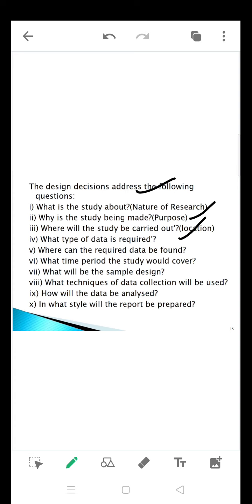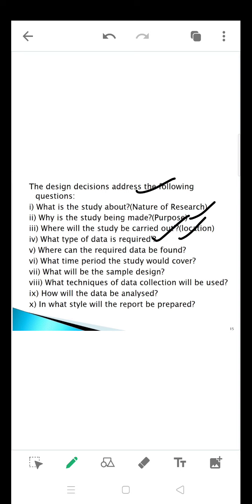The location, because the researcher will be finding a particular location to conduct a research. You cannot do a research anywhere, and you cannot collect the data elsewhere. So you will have some particular location and a particular respondent to give data for your queries or your research problem. So you need to specify in which location the research is going to be carried out.